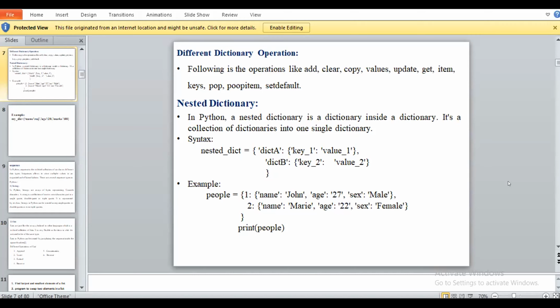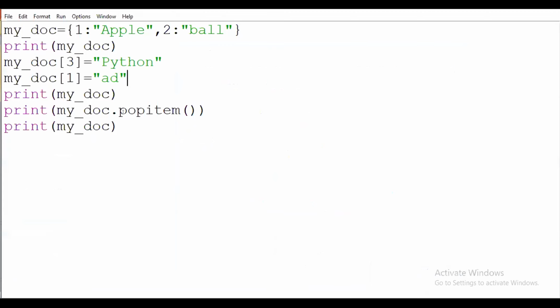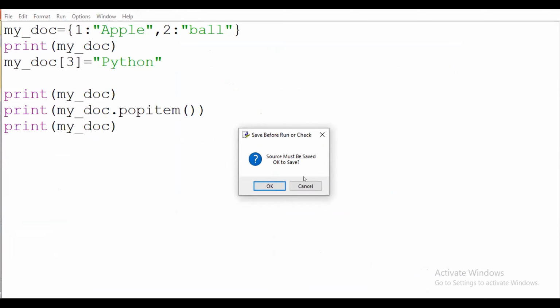Ma'am, you said popitem will not remove anything or add anything. But ma'am, we had studied that popitem will remove the last added element from the dictionary. Just one minute. Popitem. Yes. Okay. Now, ma'am, let it be like this. Now you have added Python. If you popitem now, only Python disappears and only apple and ball will be displayed.